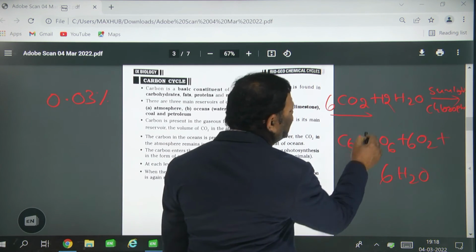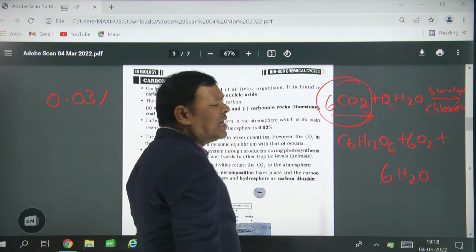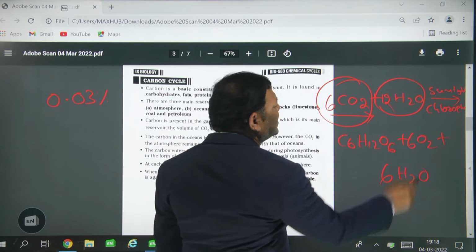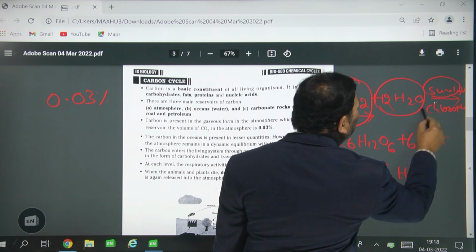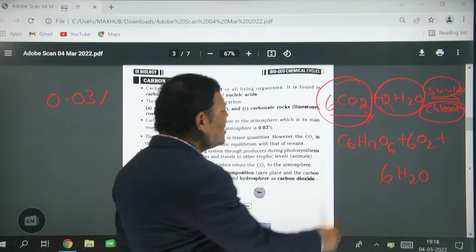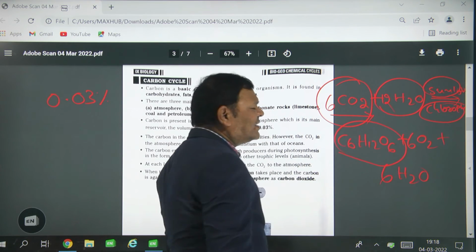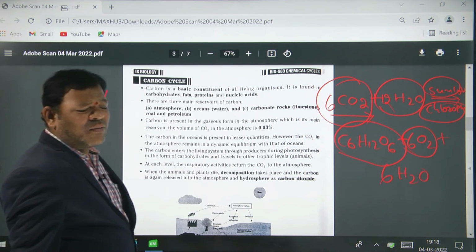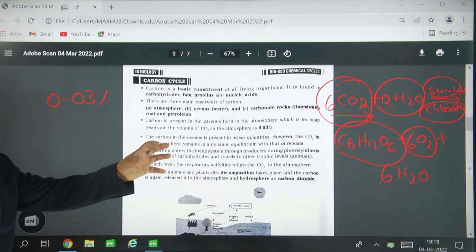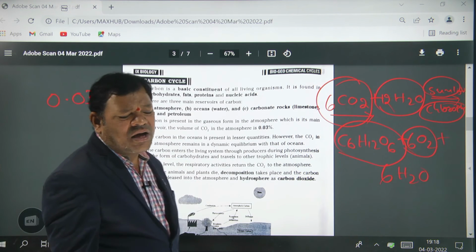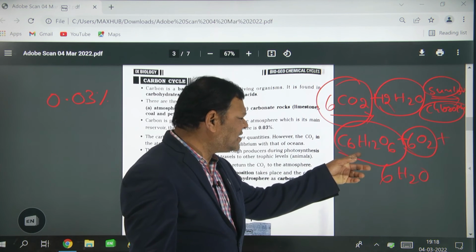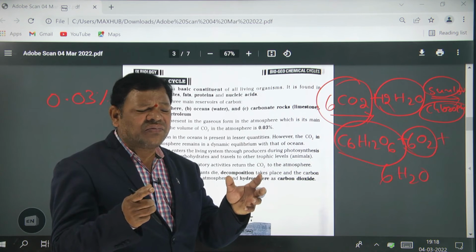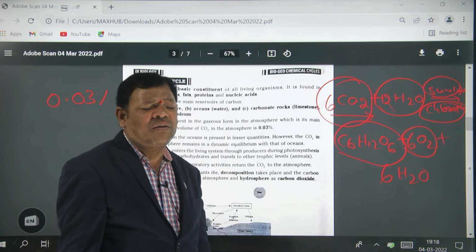In the photosynthesis mechanism, green plants absorb carbon dioxide gas and water. This occurs in the presence of sunlight, in the chloroplast of the cell. They synthesize their own food, that is glucose, and release oxygen gas. So my point is, in photosynthesis green plants absorb carbon dioxide, synthesize their own food and release oxygen. If more trees are present, there is more absorption of carbon dioxide.